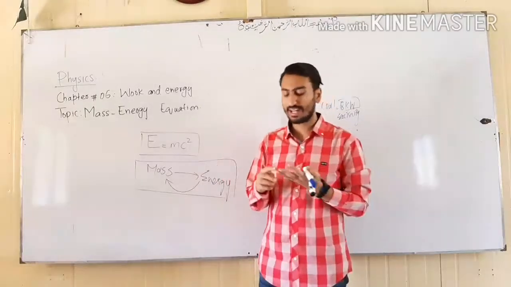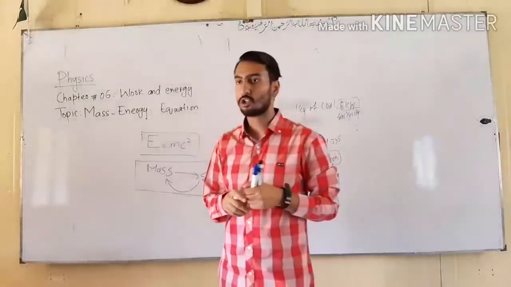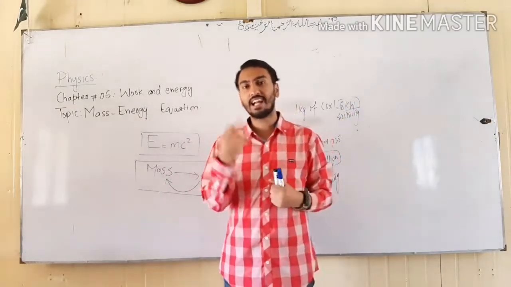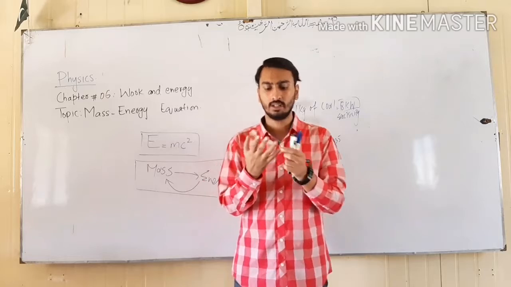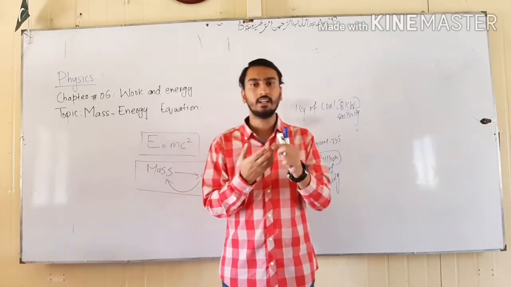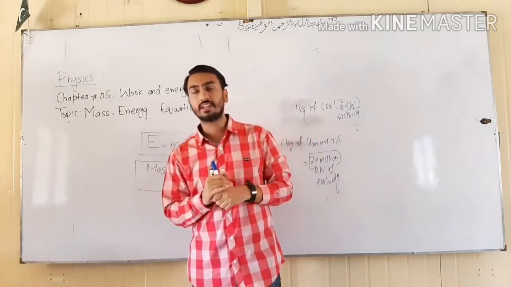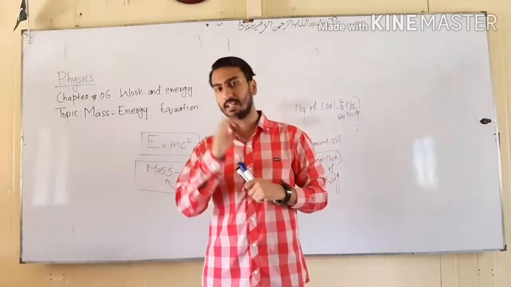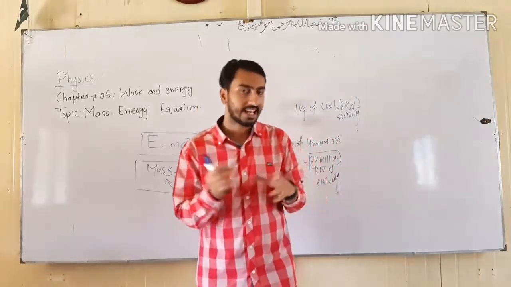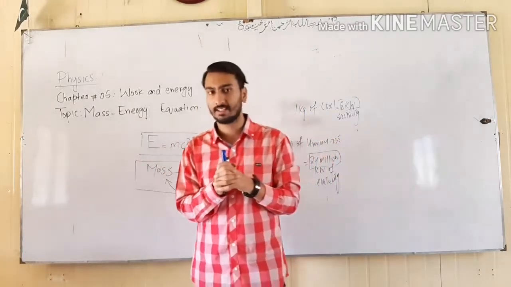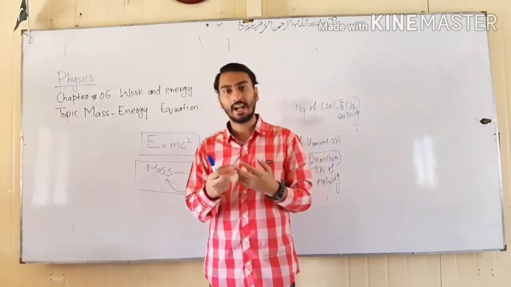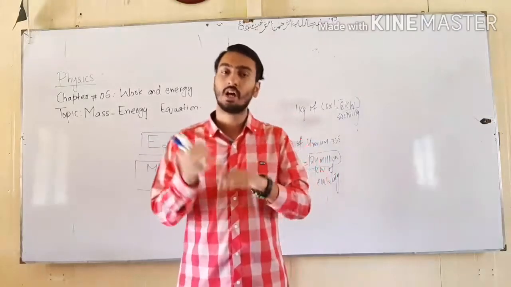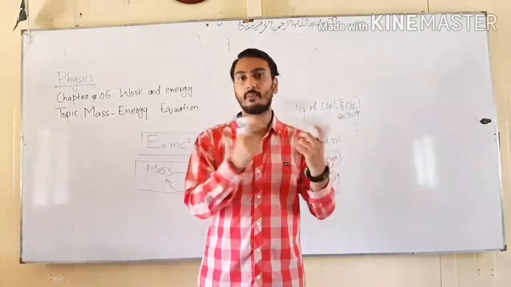We get heat energy, we get carbon dioxide, we get ash. If somehow we could bring back all these things, the ash, the heat energy, the carbon dioxide and every gas released when wood is burned, and combine them, we could get the original form of wood back. Physically this is not possible.